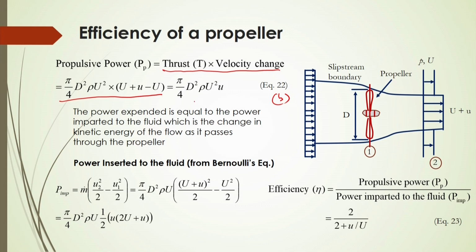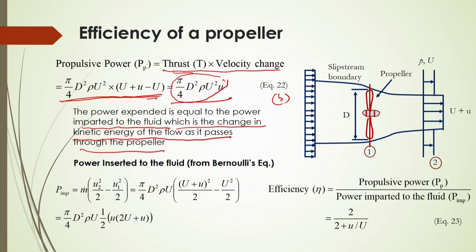So, from equation 22A, if you substitute the value of thrust here, the velocity change is nothing but u plus small u minus u. So finally, it will come as pi by 4 d square into rho u square into small u. The power expended is equal to the power imparted to the fluid, which is the change in the kinetic energy of the flow as it passes through the propeller.